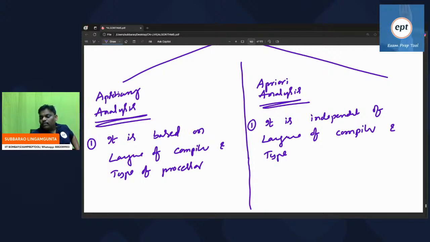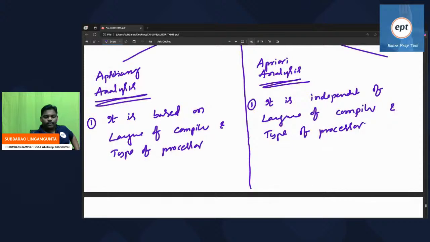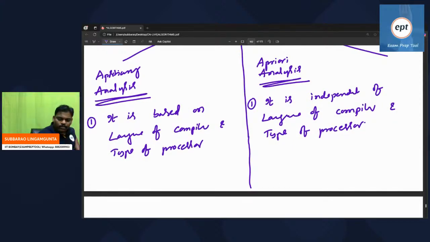So according to this analysis, if you ask any question, what is the time complexity of a given program, he will give the answer immediately. The previous one is dependent on language of compiler and type of processor, but this one is independent of language of compiler and type of processor. I hope everyone is comfortable. Can you see the second step? Sir, one is dependent, another one is independent. How is independence possible? You will get to know.